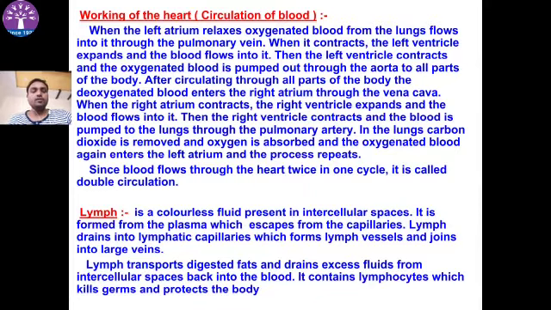Another circulatory system in our body is lymph. It is a colorless fluid present in the intercellular space. It is formed from the plasma which escapes from the capillaries. Lymph drains into the lymphatic capillaries, which form the lymph vessels and join into larger vessels. It carries hormones, lymphocytes, etc.